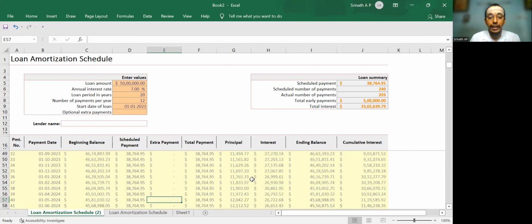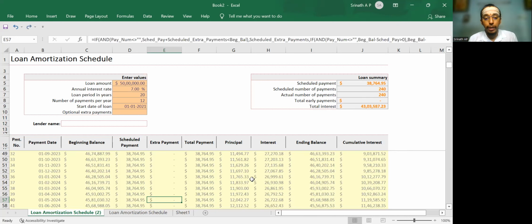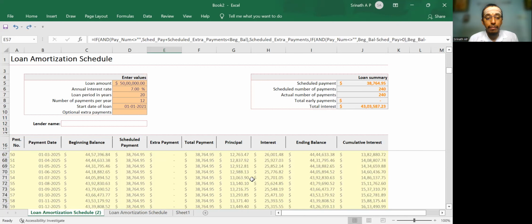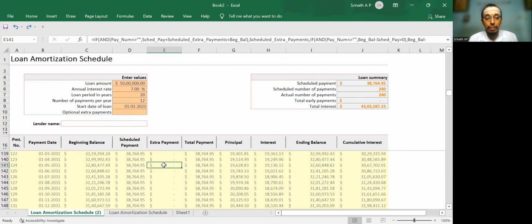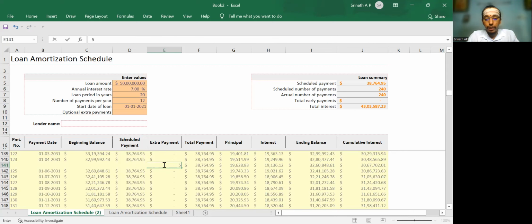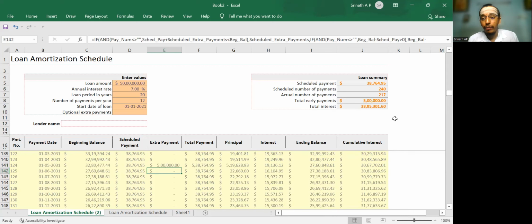Instead of repaying in the third year, let's say I am repaying in the 10th year, that is after 120 months. Let's say in the 124th month, I am repaying the same 5 lakhs.